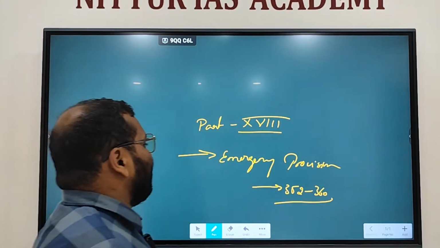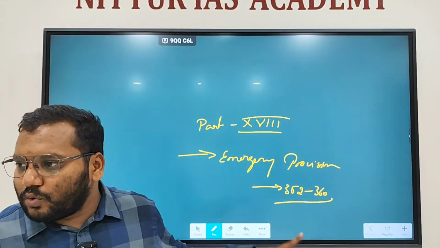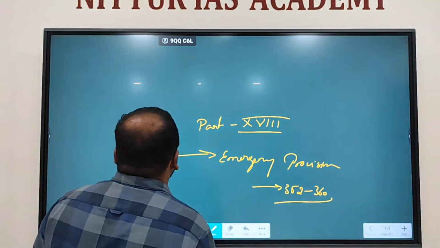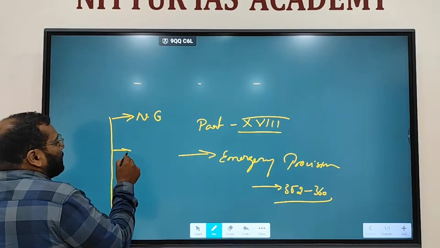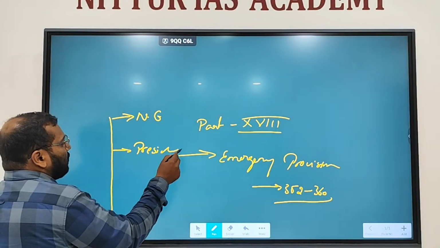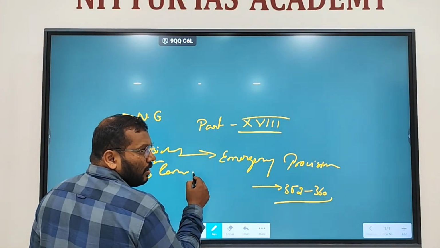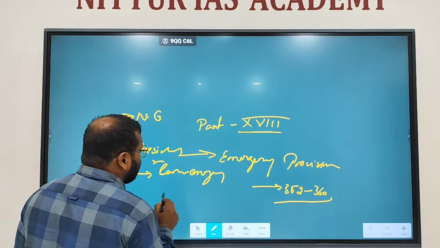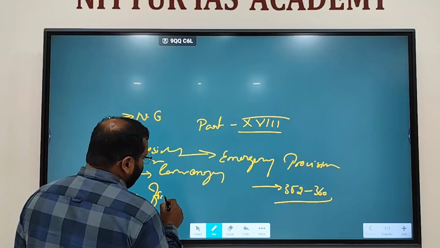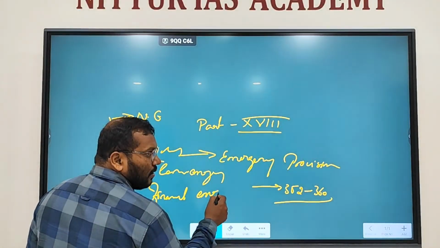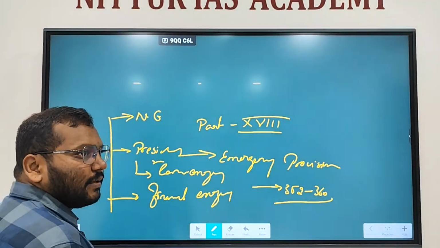Okay, fine. Emergency provisions are provided under 352 to 360. There are three types of emergencies. What are the three types? National emergency, President's rule, or it is also called constitutional emergency, and third one, financial emergency. Okay, we have three types of emergencies.